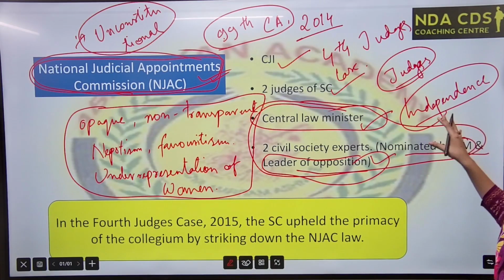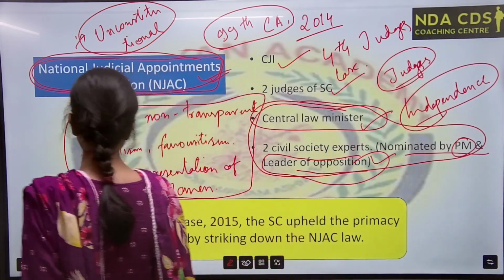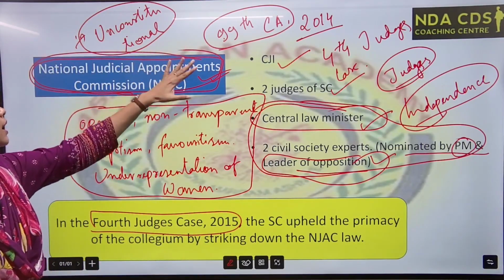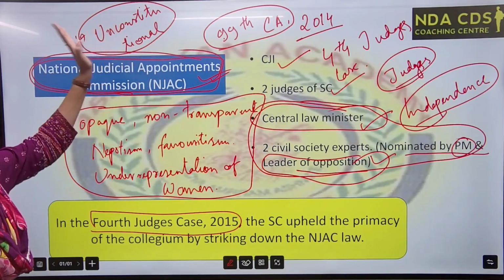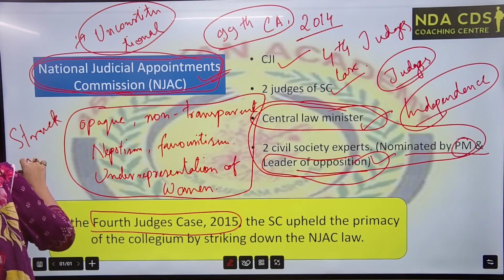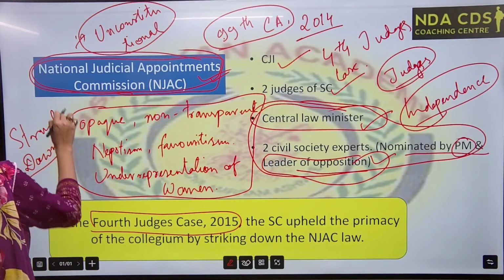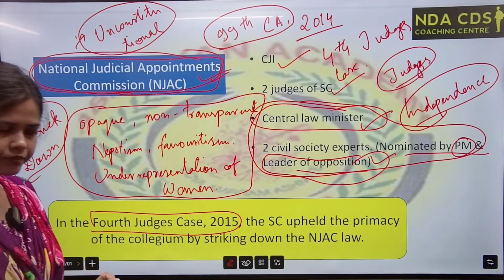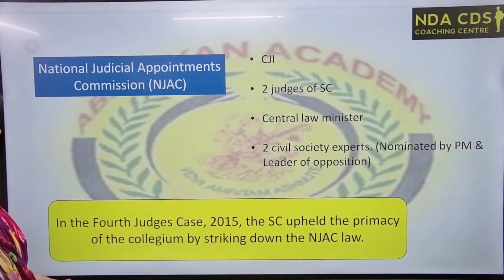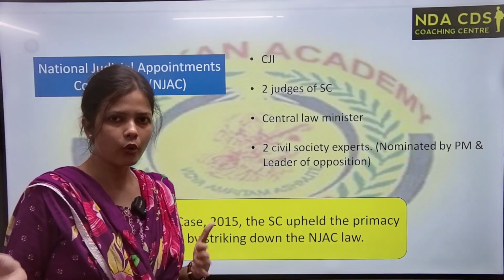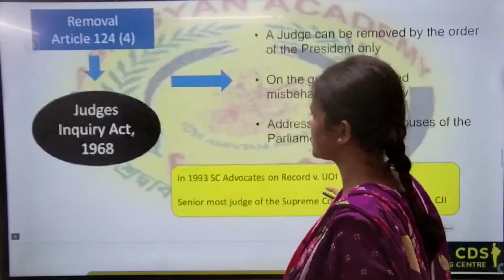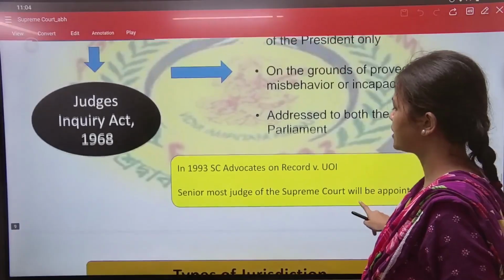So that's why the Supreme Court in the fourth judge case, 2015, declared this National Judicial Appointment Commission unconstitutional and struck it down. And again the collegium system will be there. So right now we are following the same system, the collegium system, while appointing the judges.